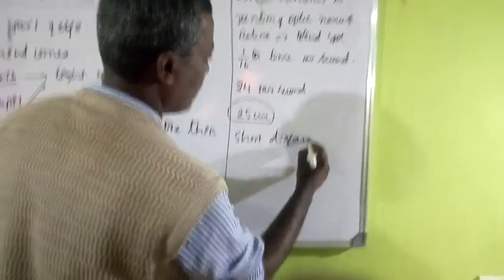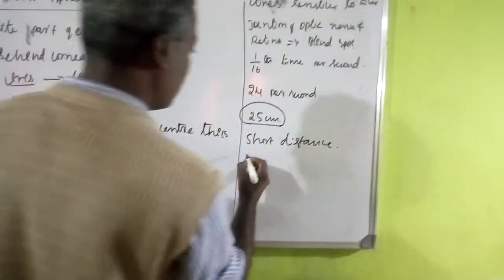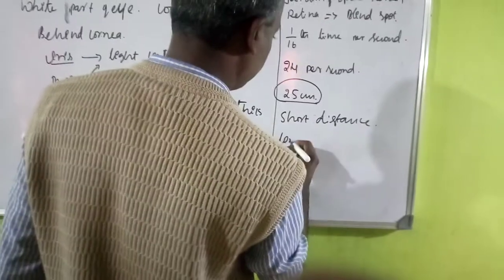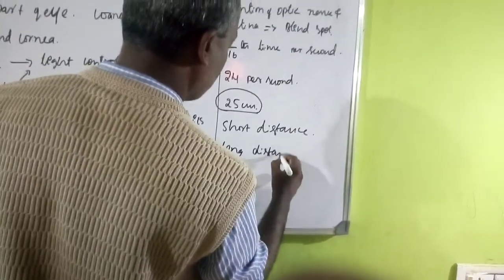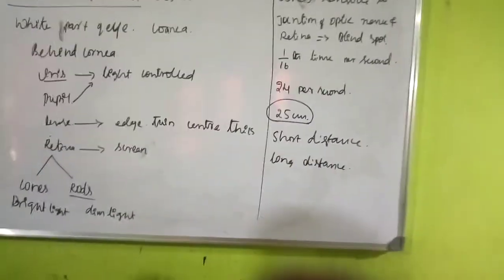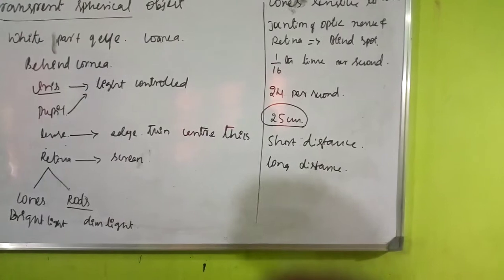The persons who are not observing longer objects very clearly, that is called long distance. We want to prevent these things, consult the doctor and take precautionary measures.